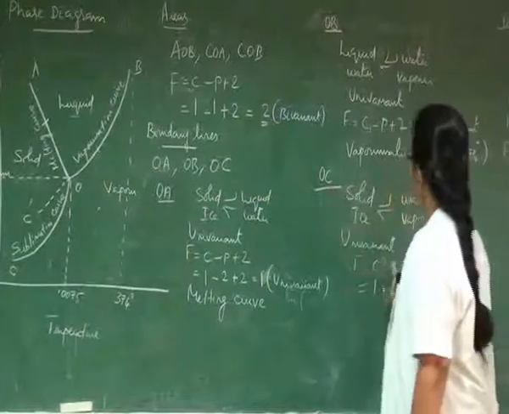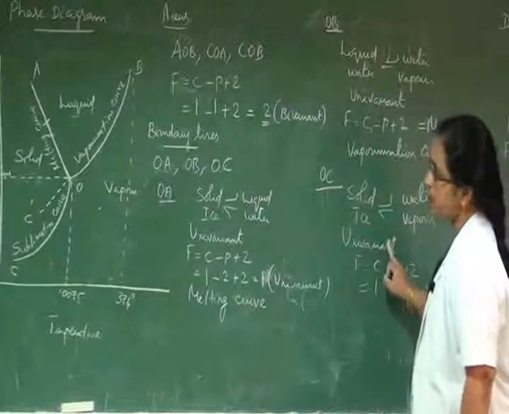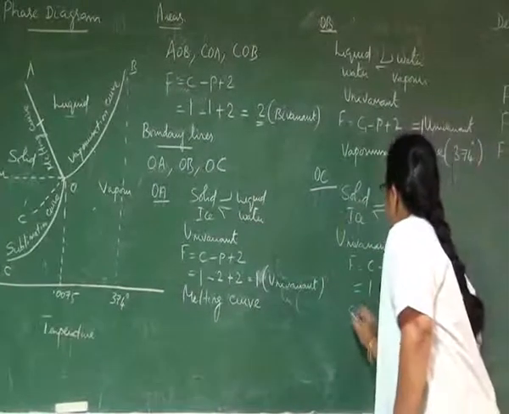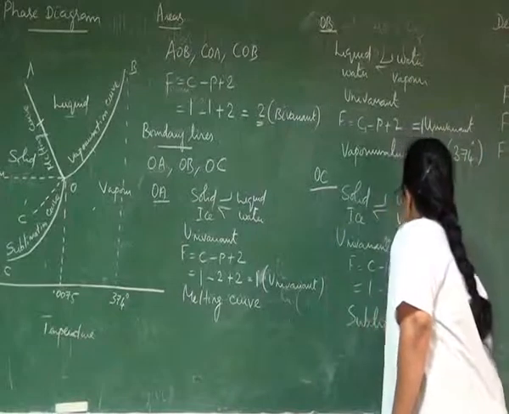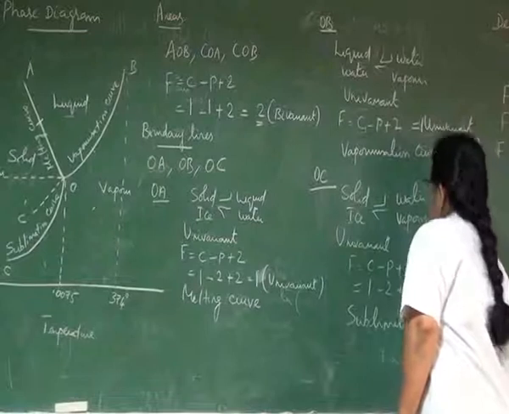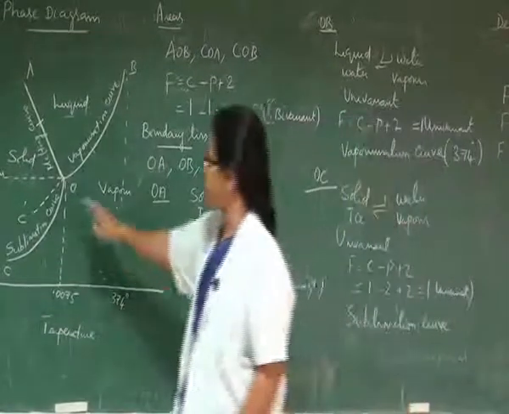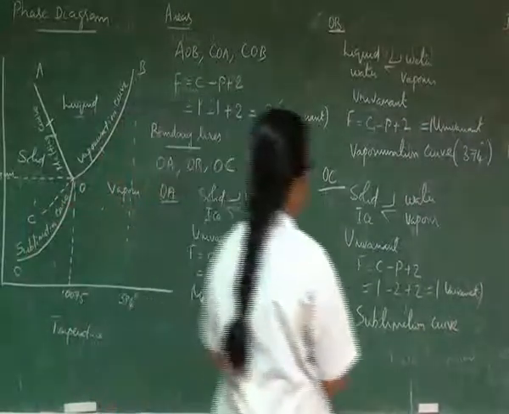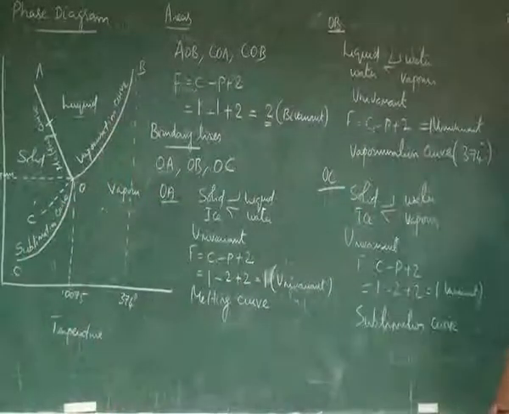And the OC boundary line also becomes univariant, where the process taking place is sublimation. So the boundary line OC is called the sublimation curve. Along this boundary line also the system becomes univariant.